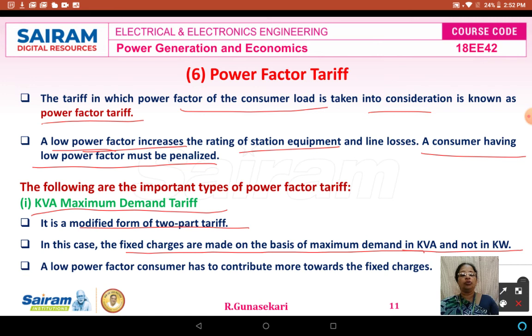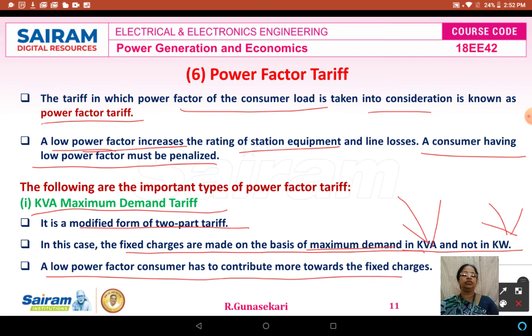In the two-part tariff, the maximum demand is expressed in kilowatts, but in the KVA maximum demand tariff, it is expressed in KVA. This is the difference between the fixed charges calculated by the two-part tariff and the KVA maximum demand tariff. A low power factor consumer has to contribute more towards the fixed charges.